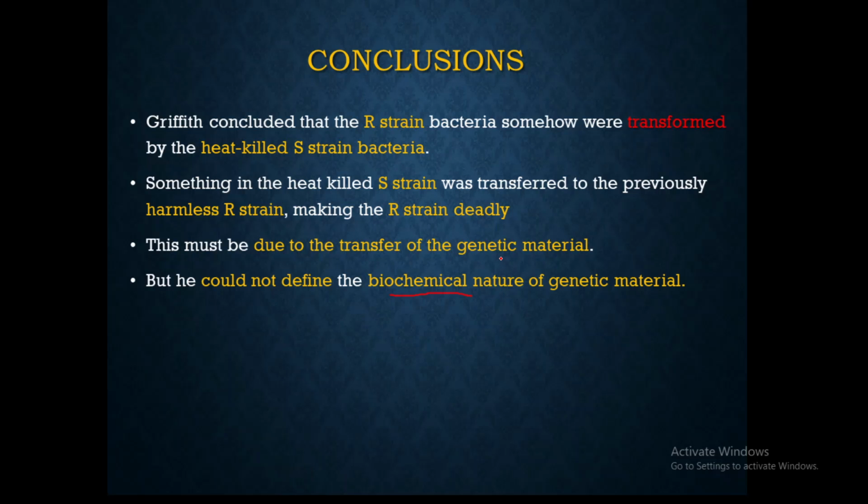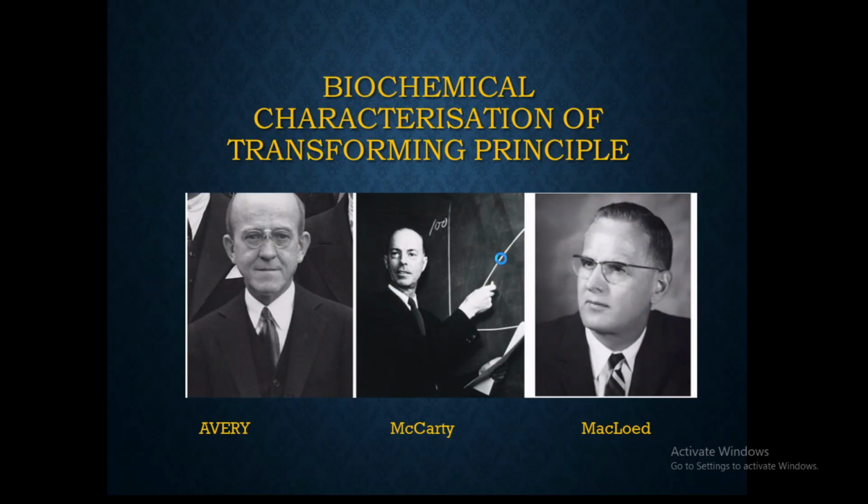But this experiment had a great impact, and around 16 years after Griffith's experiment, it led the scientists Avery, McCarty and McLeod to conduct the same experiment with Streptococcus pneumoniae, R strain and S strain, in mice. So that is what we study under this experiment, the biochemical characterization of the transforming principle.